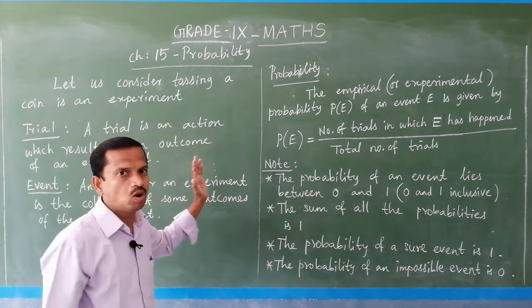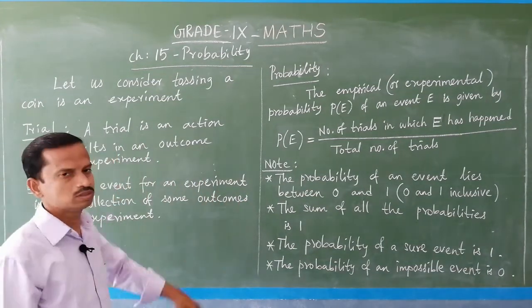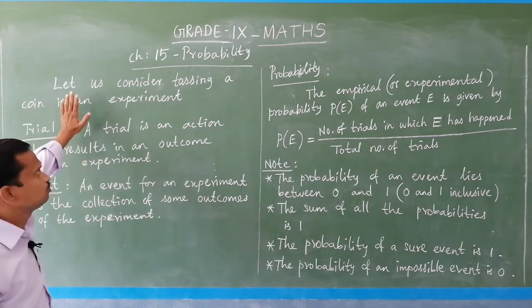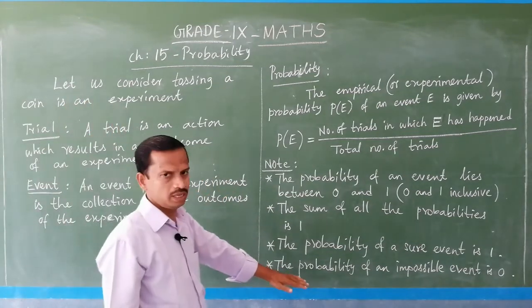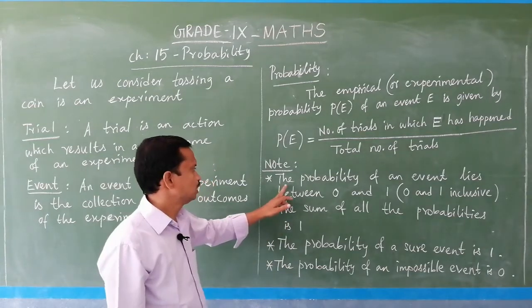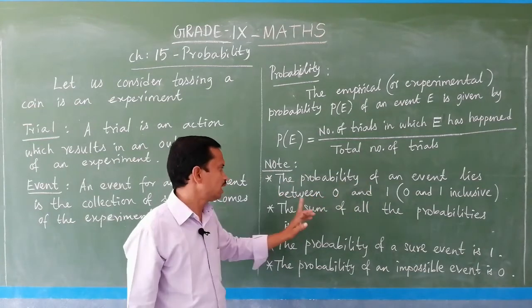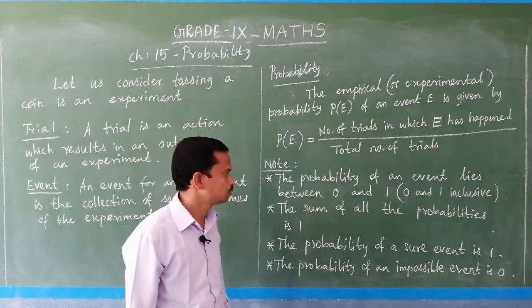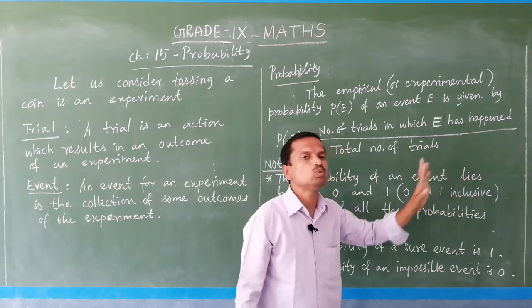You have to take all these points, starting from here up to this, and I will explain these notable points now. The probability of an event lies between 0 and 1, inclusive.